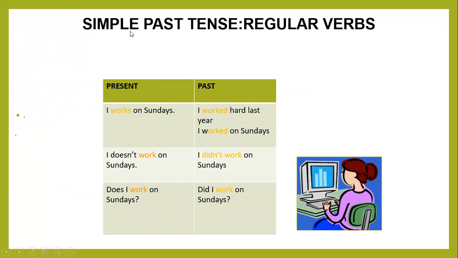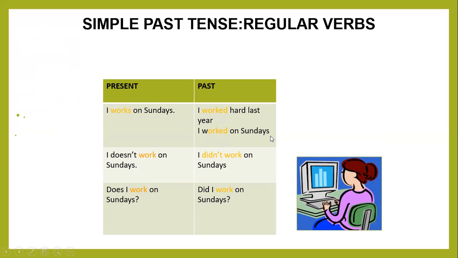So let's make sentences in the simple past tense with regular verbs. First the present: we have used the verb first form, that is work. I work on Sunday; so it becomes in the past: I worked hard last year.